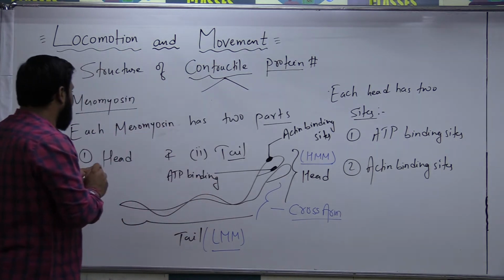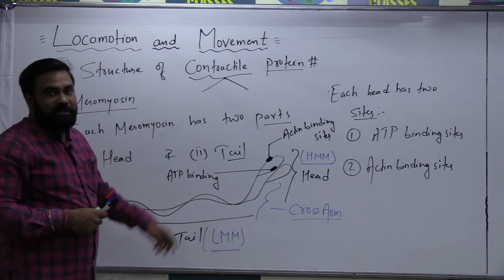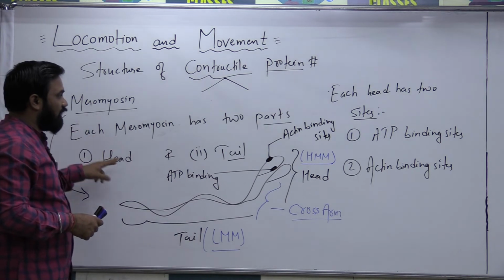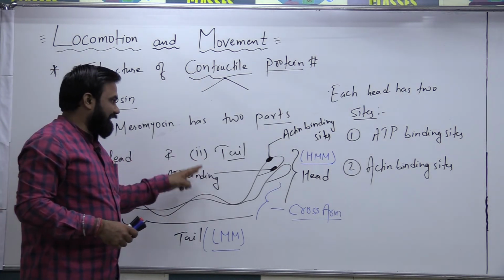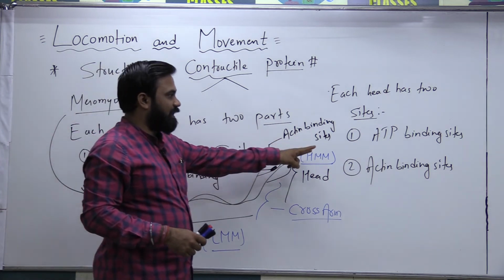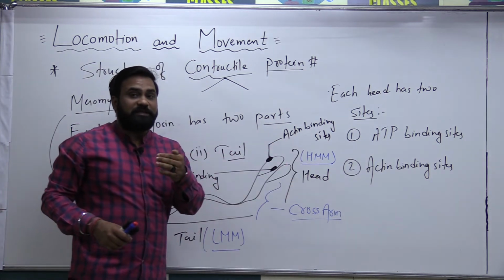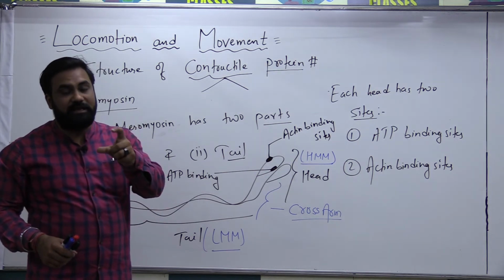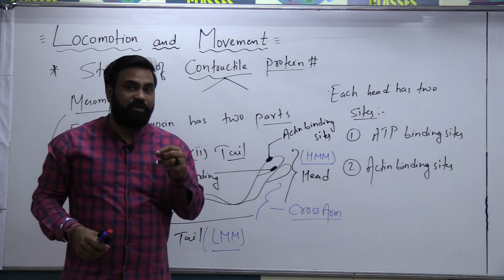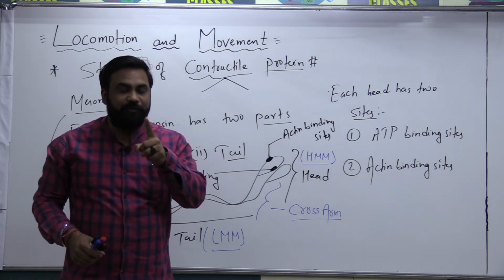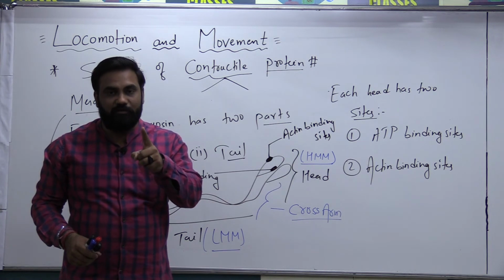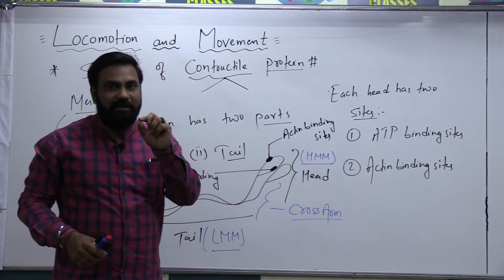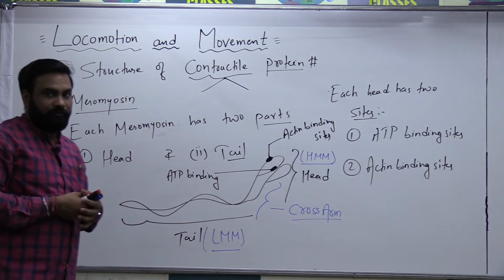So what have we studied till now? We have studied that there are two contractile proteins. One is called myosin, another is called actin. The monomer of myosin is called meromyosin, and each meromyosin has two parts: one is the head, another is the tail. Each head has two binding sites, an ATP binding site and an actin binding site, which help in the process of muscle contraction, which we will study according to NCERT under the topic called sliding filament theory. But before that, you should understand the structure of meromyosin and the structure of G-actin. That means we are talking about the thick filament and the thin filament. Please note it down. Do it fast.